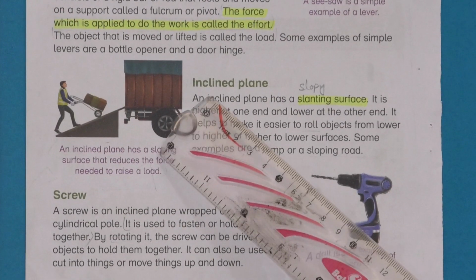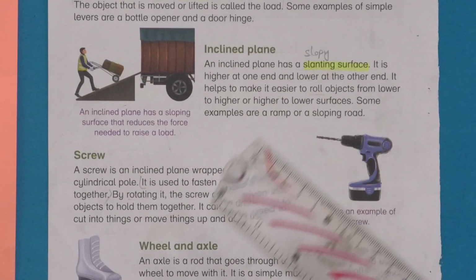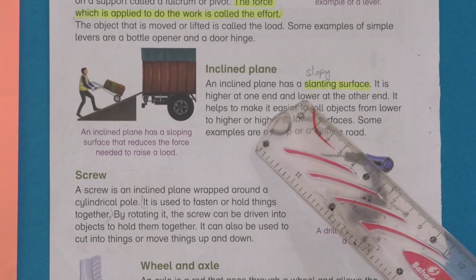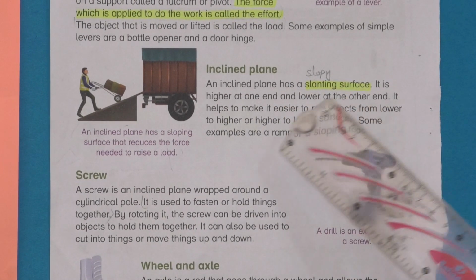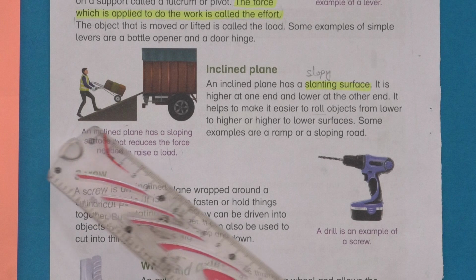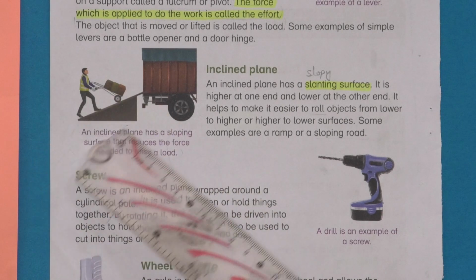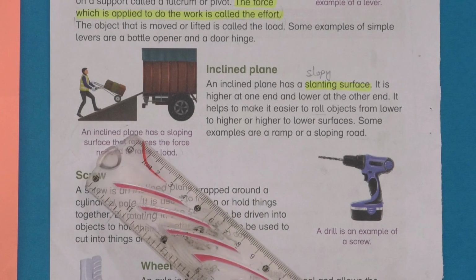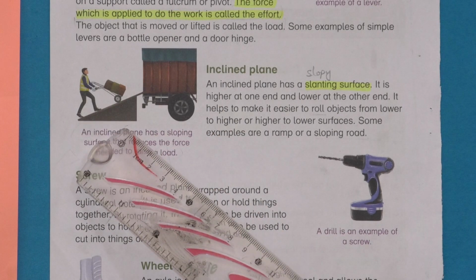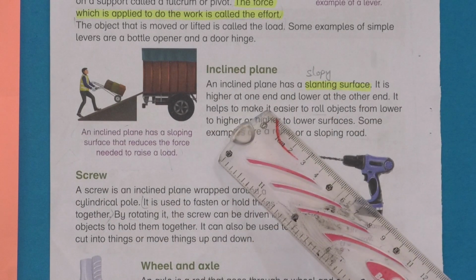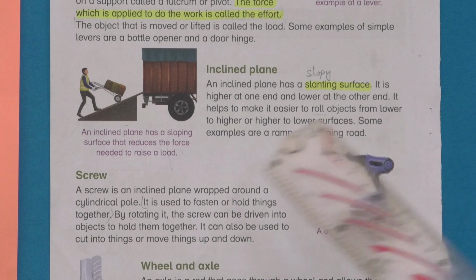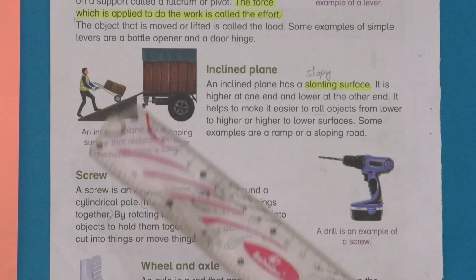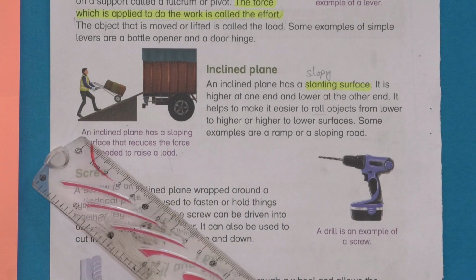Next, we will talk about the inclined plane. An inclined plane has a slanting surface. It is a sloping surface. As you can see in the picture, there is a sloping surface which can help us uplift a heavy load. It is higher at one end and lower at the other end.